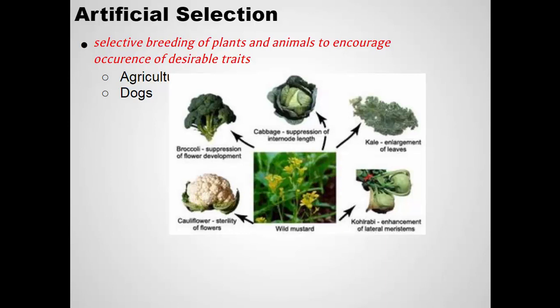So broccoli is bred from wild mustard where the flowers develop later and later. And so it stays in this form and we use that as broccoli. And so different characteristics were selected for to produce these different types of vegetables.